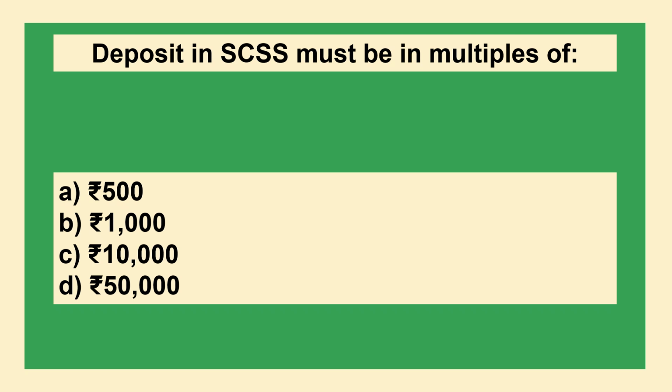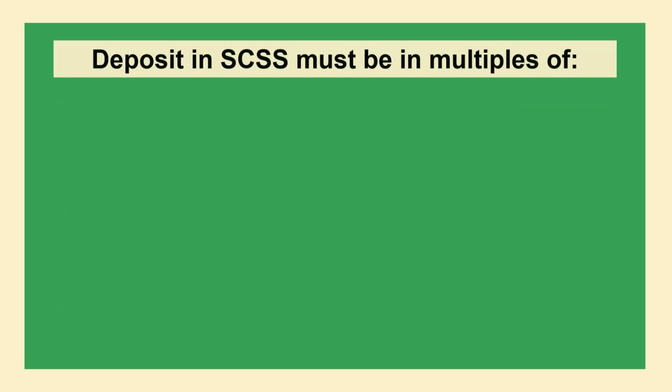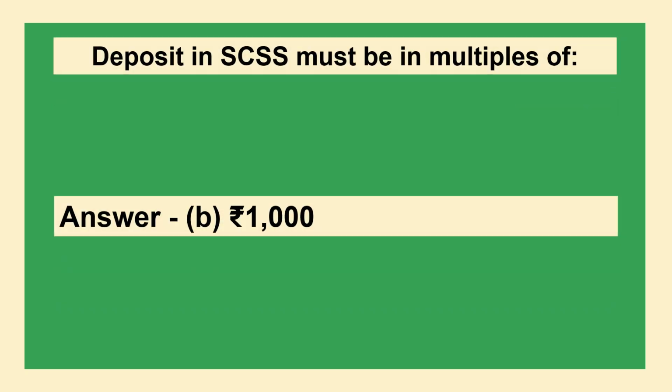Deposit in SCSS must be in multiples of option A rupees 500, option B rupees 1000, option C rupees 10,000, option D rupees 50,000. The answer is option B rupees 1000.